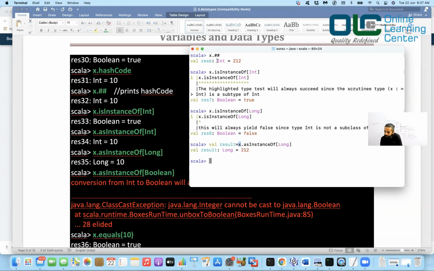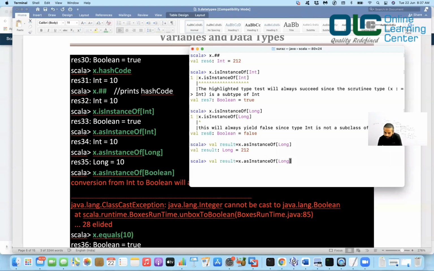We know that x is an integer, so this means convert this integer to a Long type. Once it is done, it returns the result here, and the result is of Long type, 212. asInstanceOf can be used to convert the value from one type to another type.